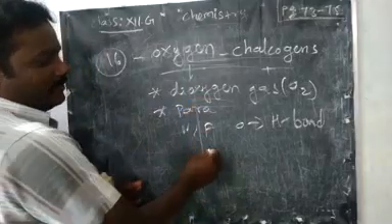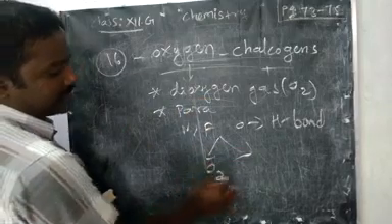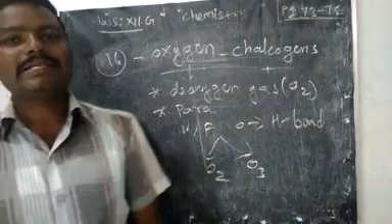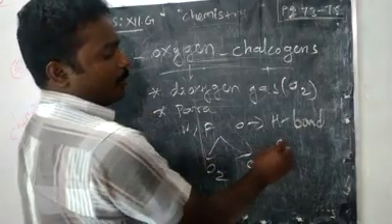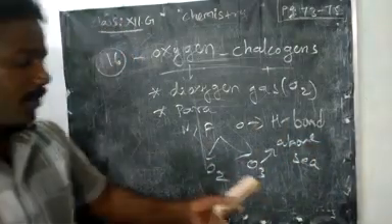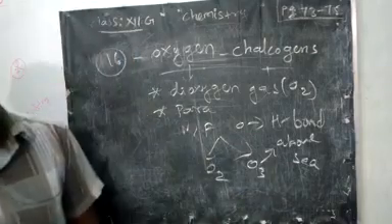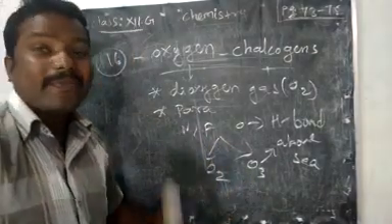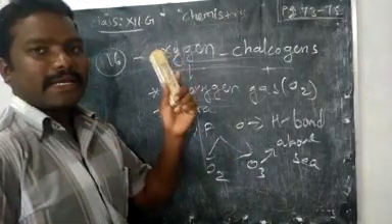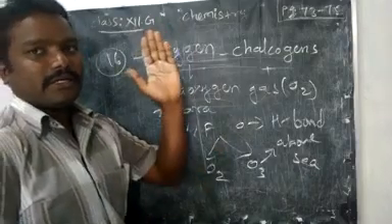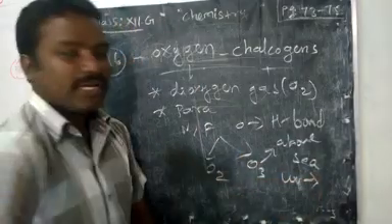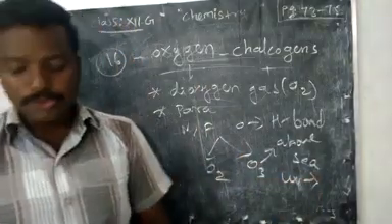Oxygen exists in two allotropic forms: one is dioxygen and one is ozone, O3. O3 is present above the sea, only some amount, not much. How is it produced? In the higher atmosphere, at high altitude, UV rays make oxygen into ozone.